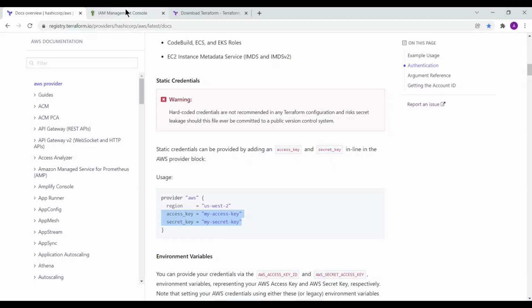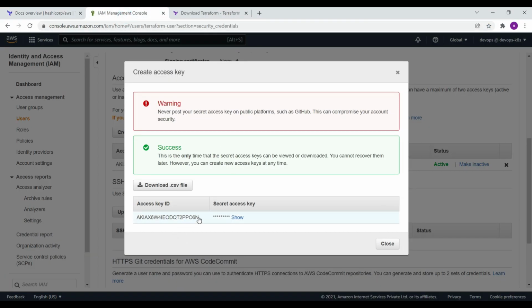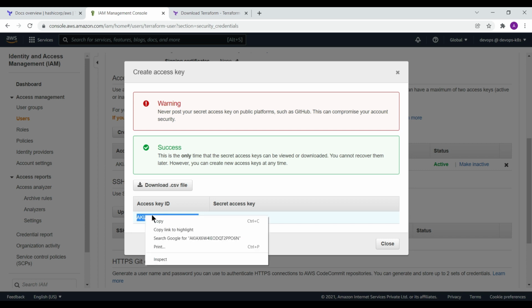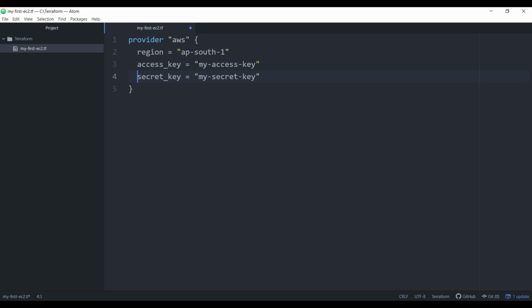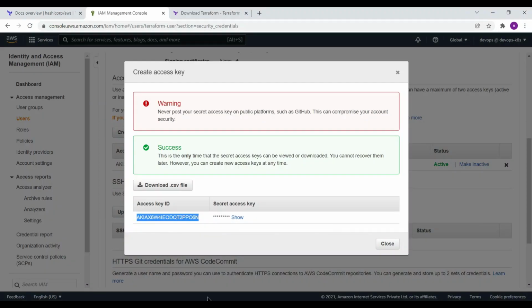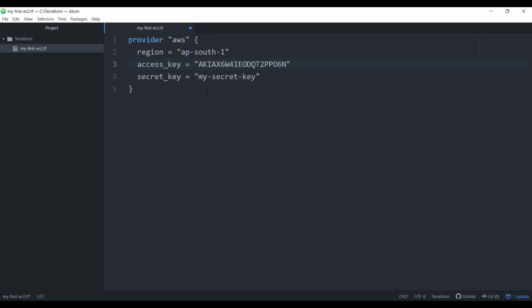For the access key ID I am going to copy it and paste it here. And for the secret access key, copy it, and I'm going to paste it here as well.